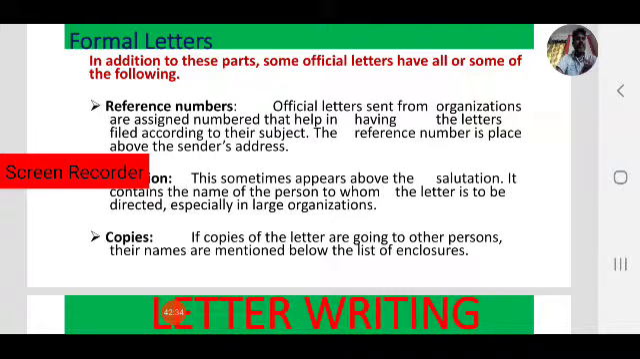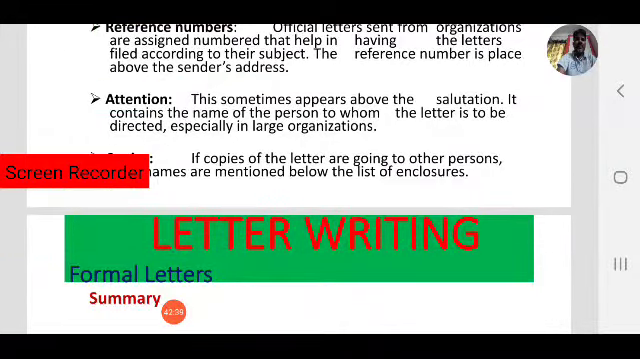The next one is attention. This sometimes appears above the salutation. Above the salutation, you have to write attention. It contains the name of the person to whom the letter is to be directed, especially in large organizations. In large organizations, we have to write the attention part also.